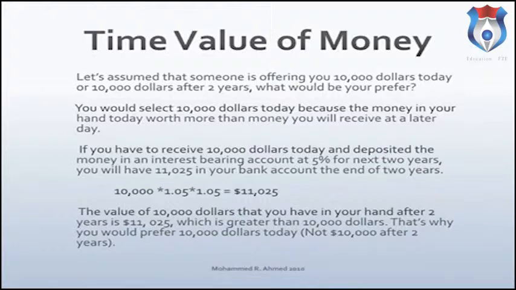If you receive $10,000 today and deposit the money in an interest-bearing account at 5% for the next 2 years, you will have $11,025 in your bank account by the end of 2 years. The value of the $10,000 that you have in your hand, after 2 years, is $11,025, which is greater than $10,000. That's why you would prefer $10,000 today, not $10,000 after 2 years.